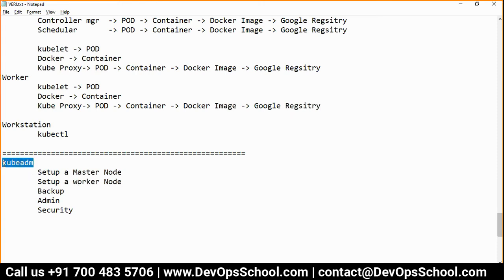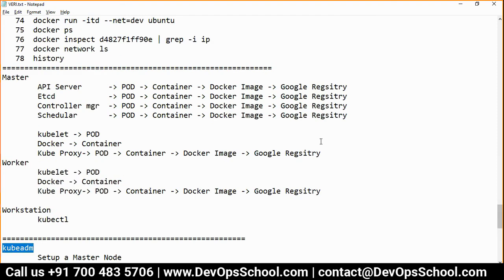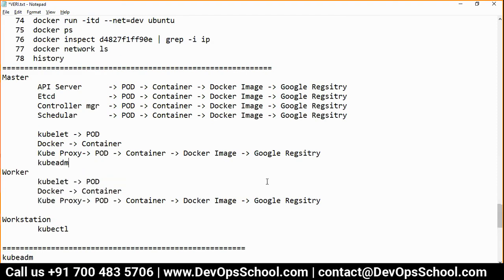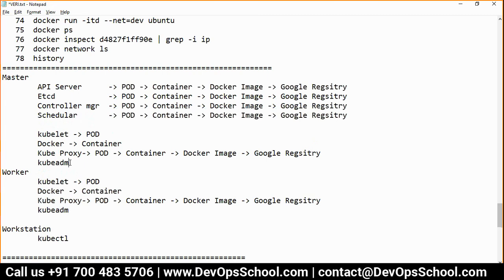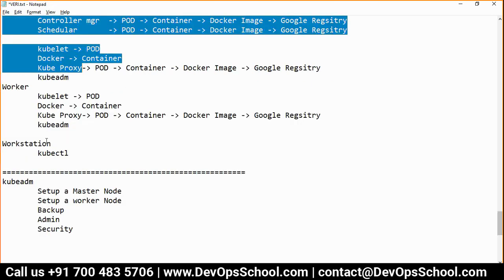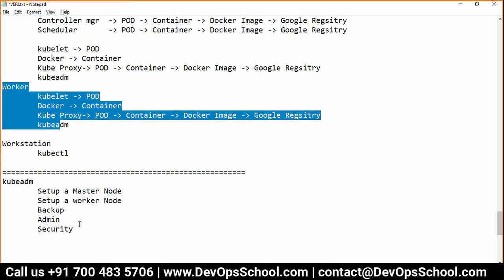So in that case, guys, if I go by the logic, using the KubeADM utility, which is a tool actually, I can set up a master, I can set up a worker, I can set up a backup, admin and all. That means I should be having KubeADM here also. Don't you think so? Correct? Because how can we set up a master without that? So you should be having it there also. So KubeADM is also there.